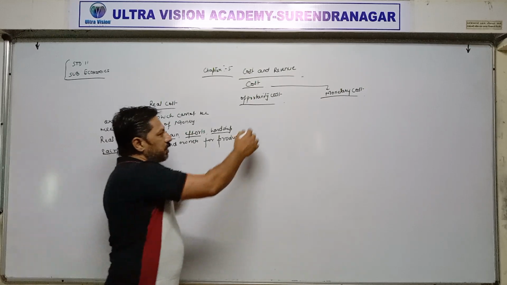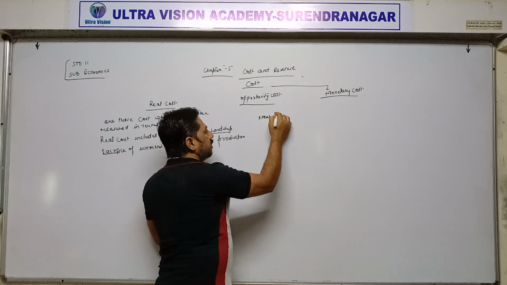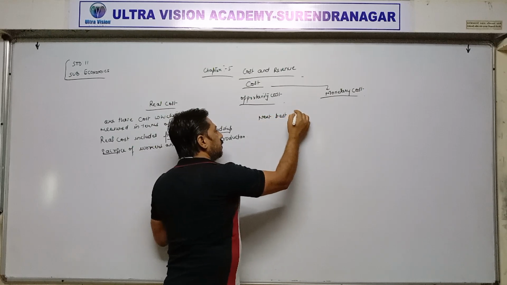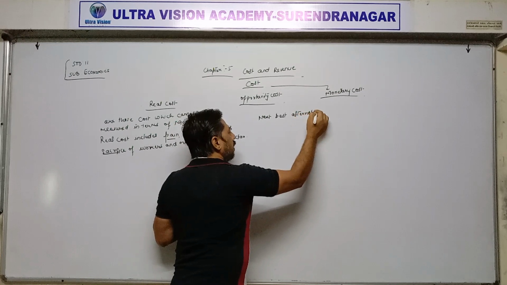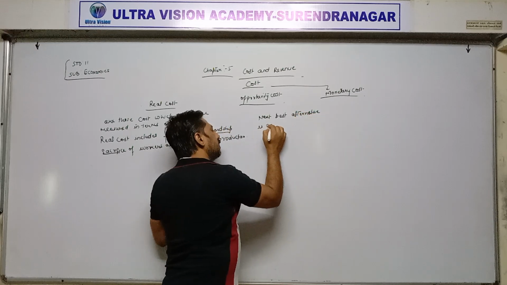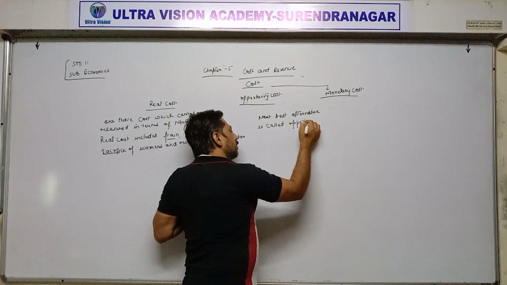Second one is opportunity cost. Definition: next best alternative. Alternative is called opportunity cost.